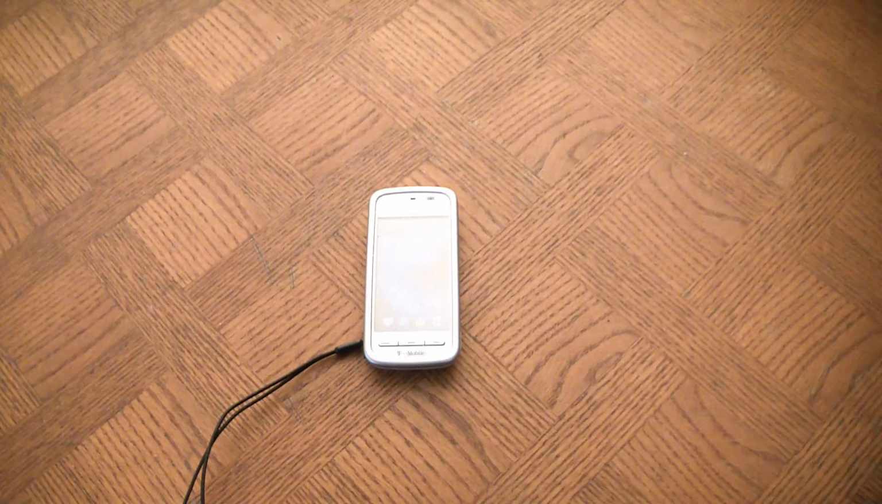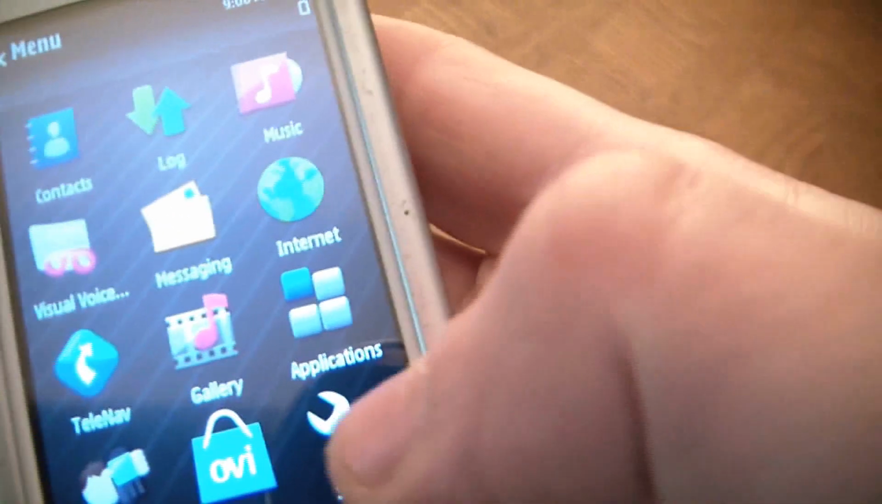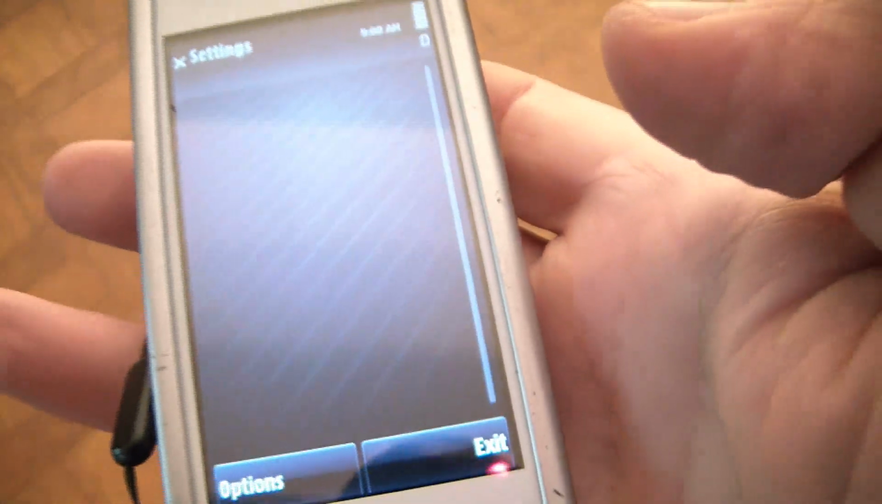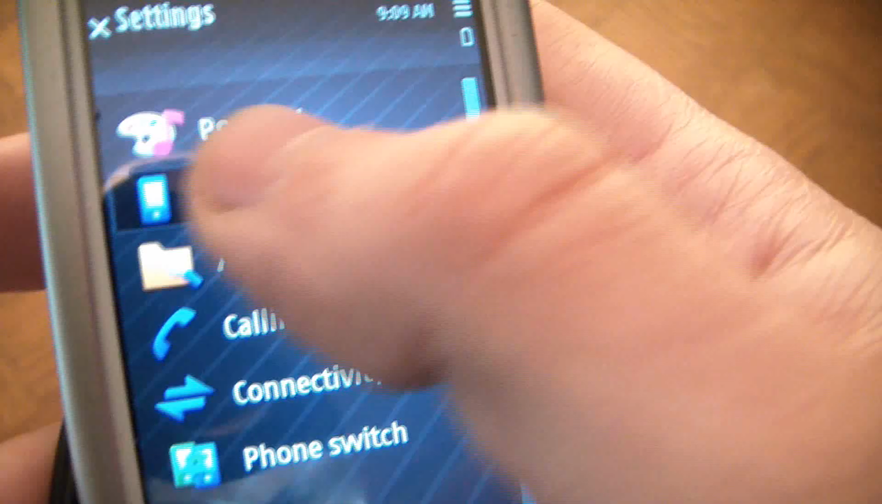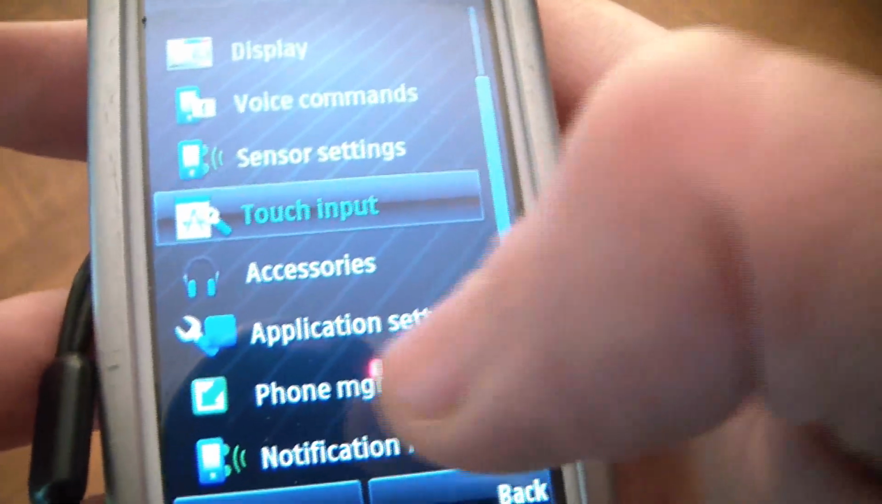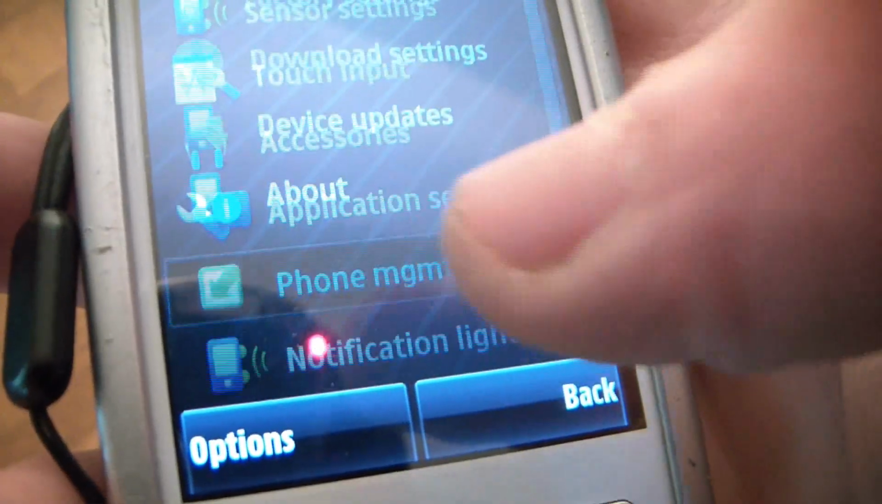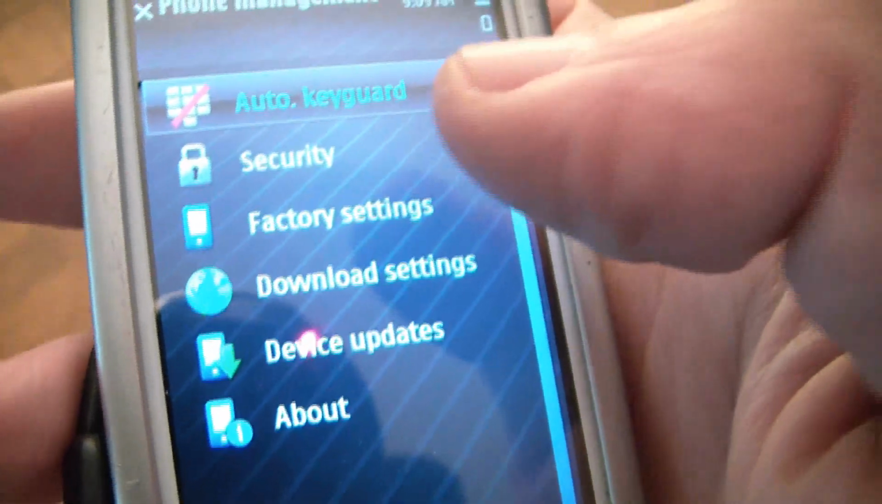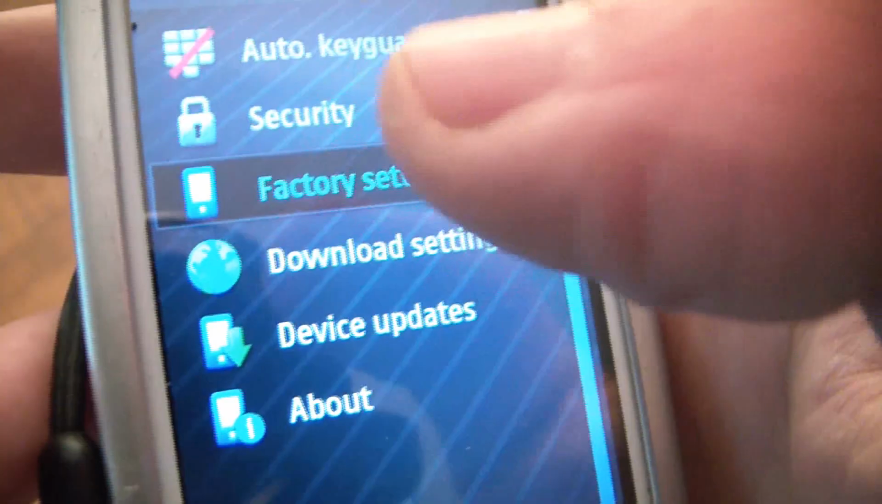In this tutorial, I'm going to show you how to restore a Nokia Nuron 5230 smartphone to factory settings. First thing you need to do is push the menu button, then go to Settings, and go to Phone, then go to Phone Management, then Factory Settings.